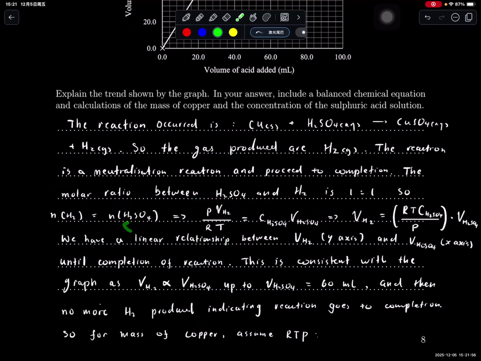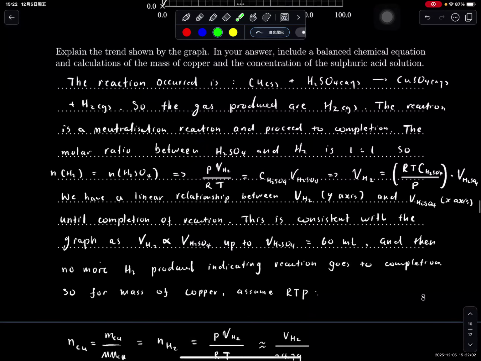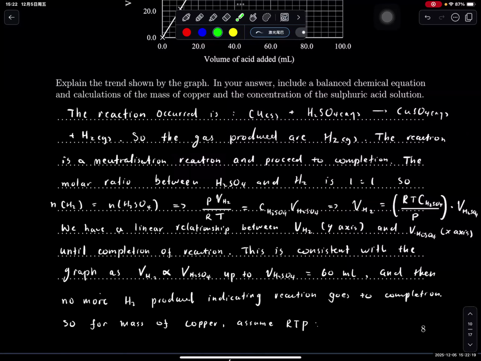Then concentration times volume of the sulfuric acid relates to the volume of the acid added. Then you can just rearrange to get your vertical axis, which is the volume of hydrogen gas, and your horizontal axis. You can see how it's a linear relationship with a gradient of a bunch of constants. So indeed, we have a linear relationship. This is why we have this linear increase. This is the best way to explain.